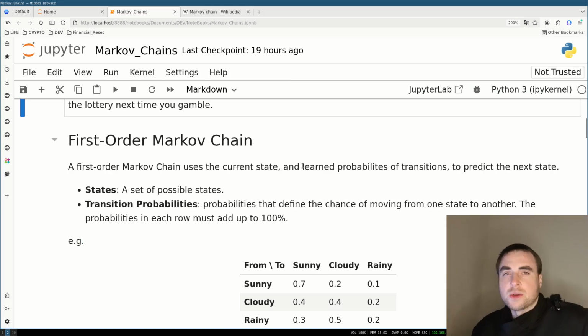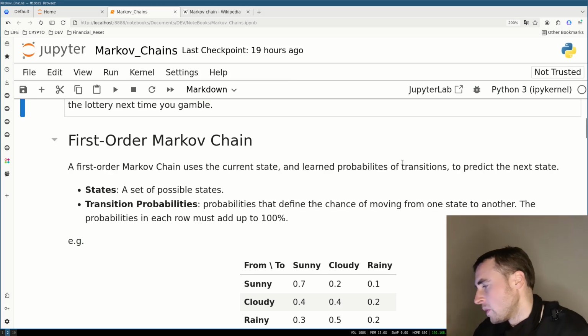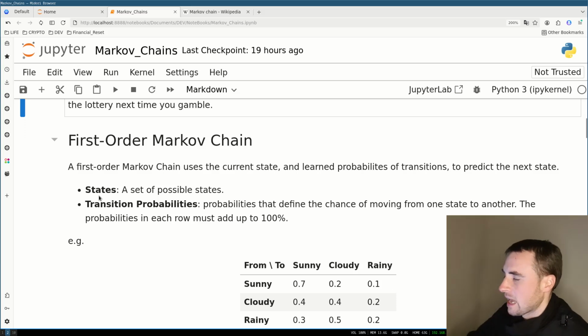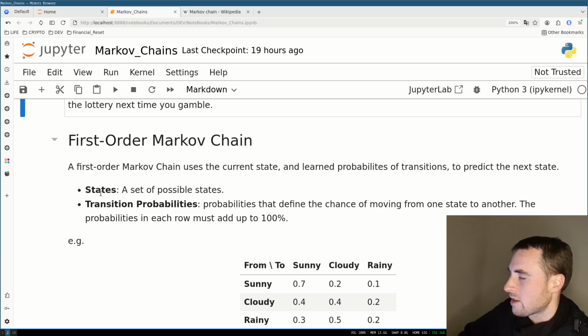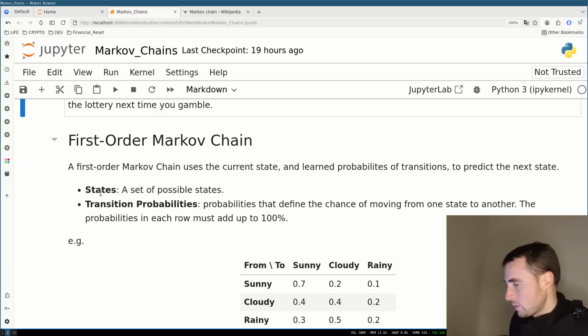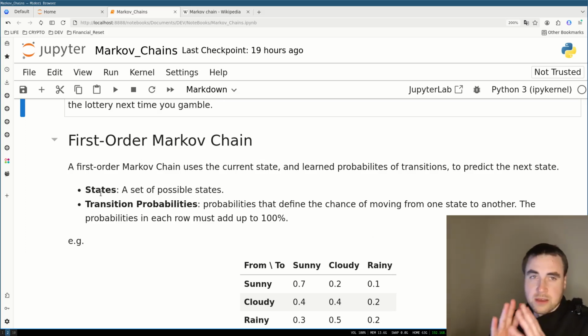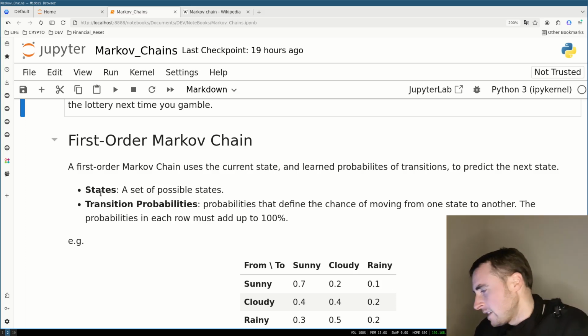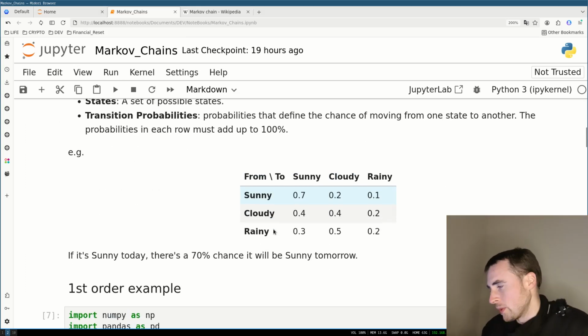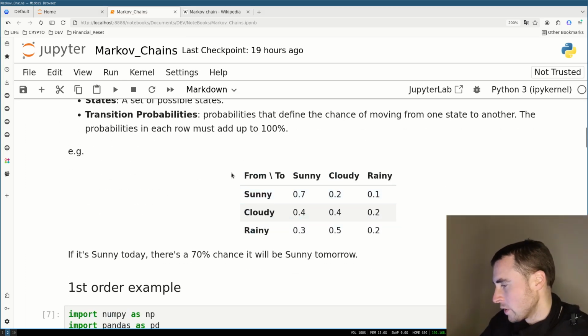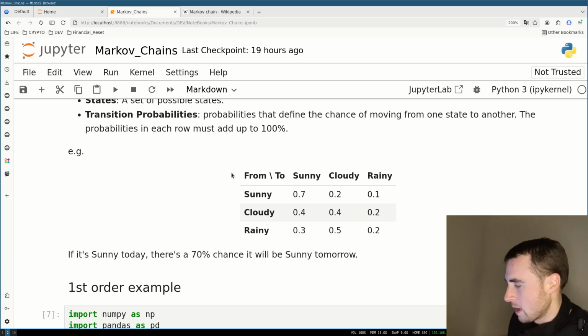A first order Markov chain is the most simple. A first order Markov chain uses the current state and learned probabilities of transitions to predict the next state. For this, we need two things. We need the finite set of states, and we need transition probabilities for the transition of one state to another. So here in this example, I'm going to look at predicting the weather.